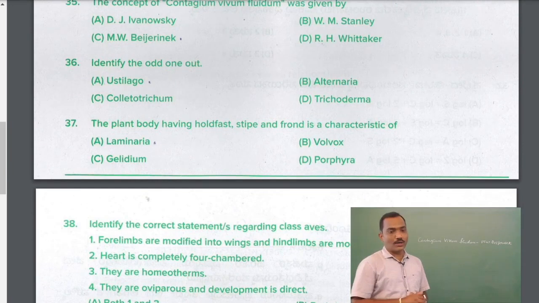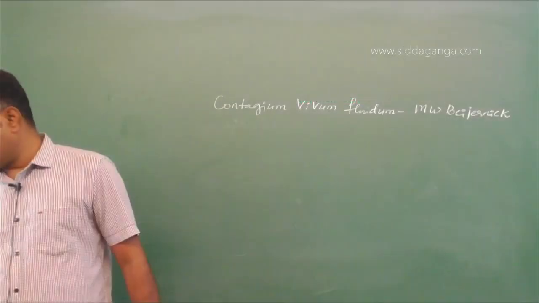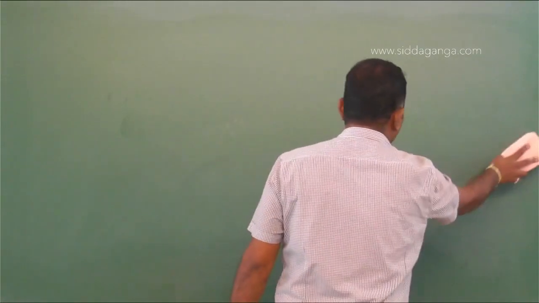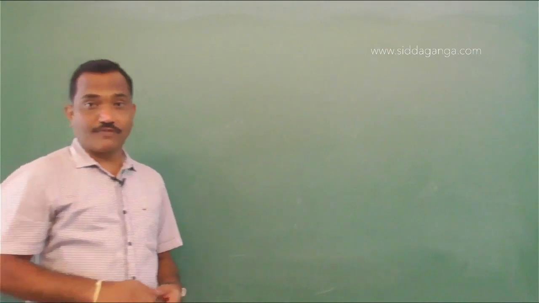Identify the odd one out. So you have options there. Which one is odd one out? Ustilago, Alternaria, Colletotrichum, Trichoderma. So this is a tricky question, where you need to remember the examples from the divisions of fungi.